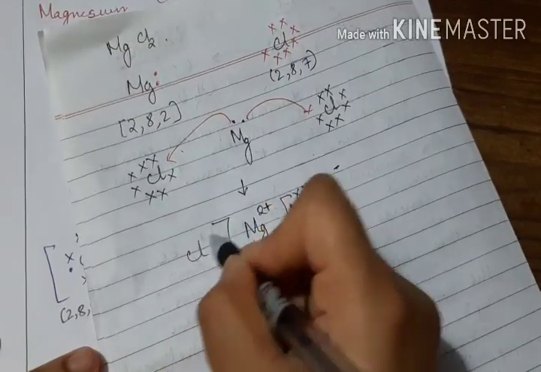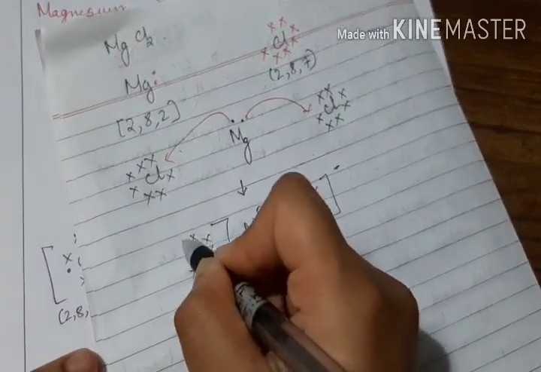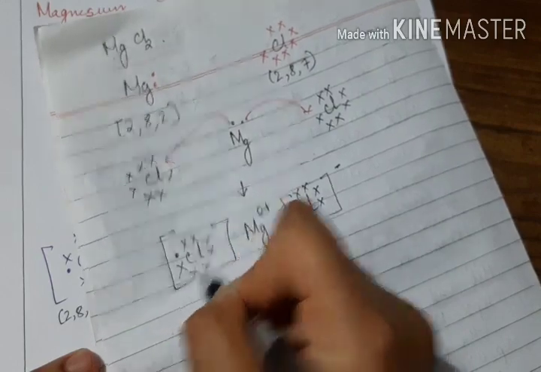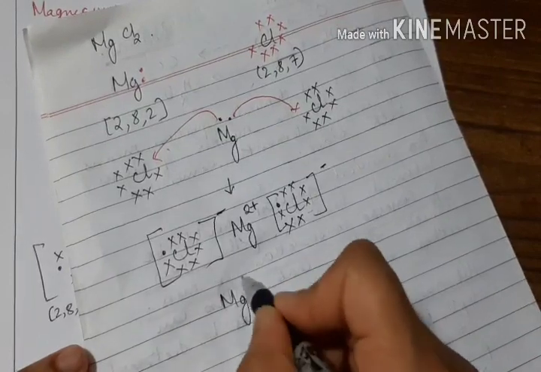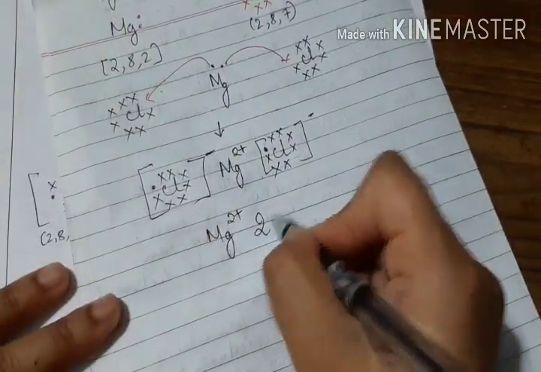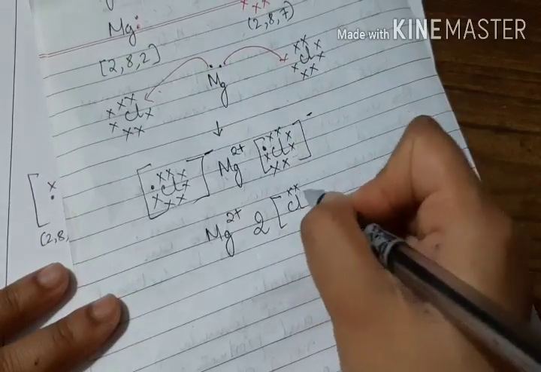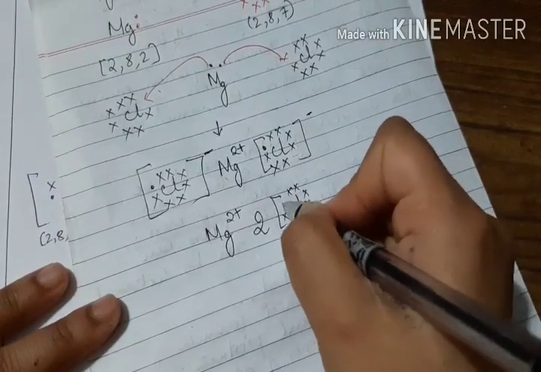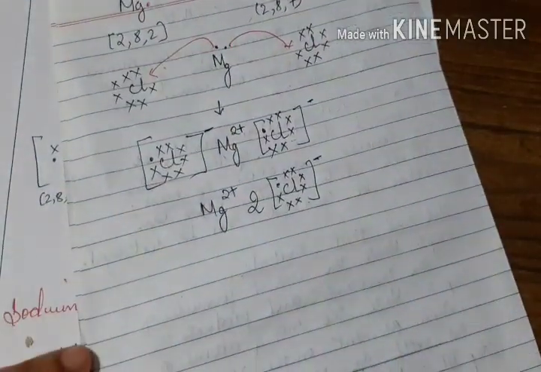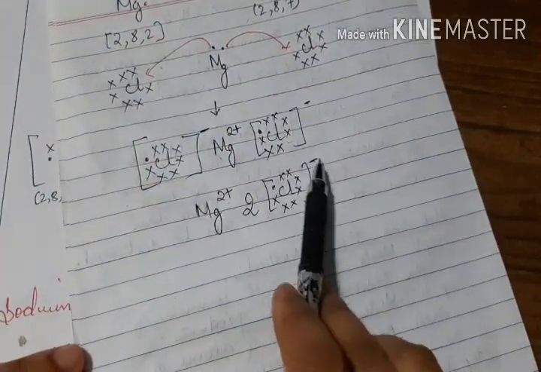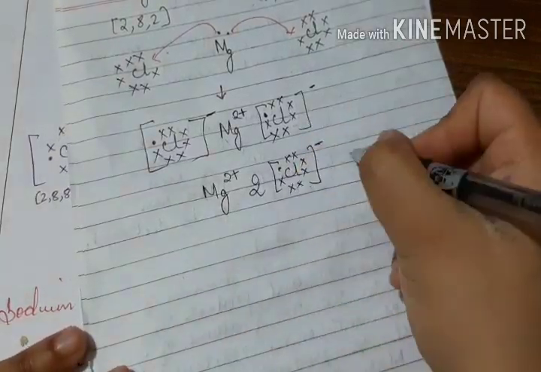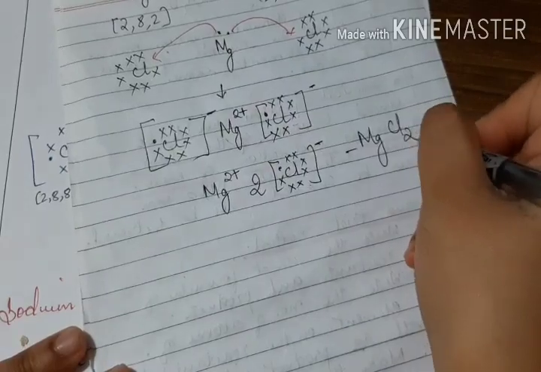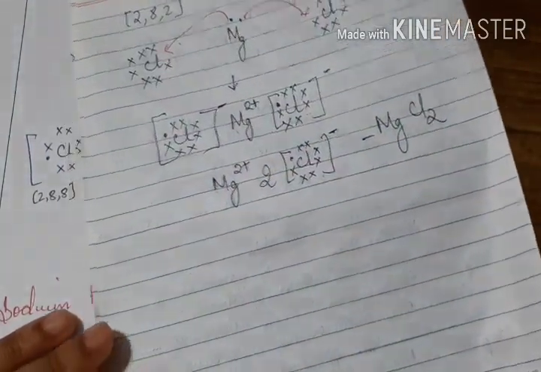Here also Cl with 1, 2, 3, 4, 5, 6, 7, then from magnesium, minus. To chlorine, we can write like this: Mg2 plus, then how many chlorine? 2 Cl, each with 8 electrons. Can we write like this? Yes. 2 plus, and how many minus are there? 2 minus. Yes, balanced. Then there will be a force of attraction. It will form MgCl2. That force of attraction is called electrostatic force of attraction. That is how it's formed.